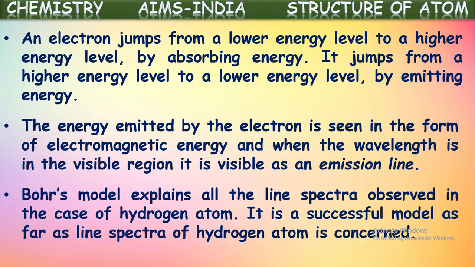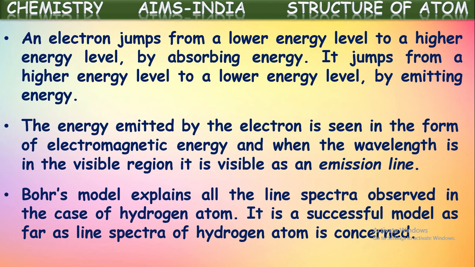They won't stay for a long time in the higher orbits. Immediately they jump back to their original orbits. While jumping like that, they radiate energy. Radiate energy in the sense they emit energy. That emitted energy will be in the form of electromagnetic radiation. And Bohr explained all these atomic spectra observed in the hydrogen atom.